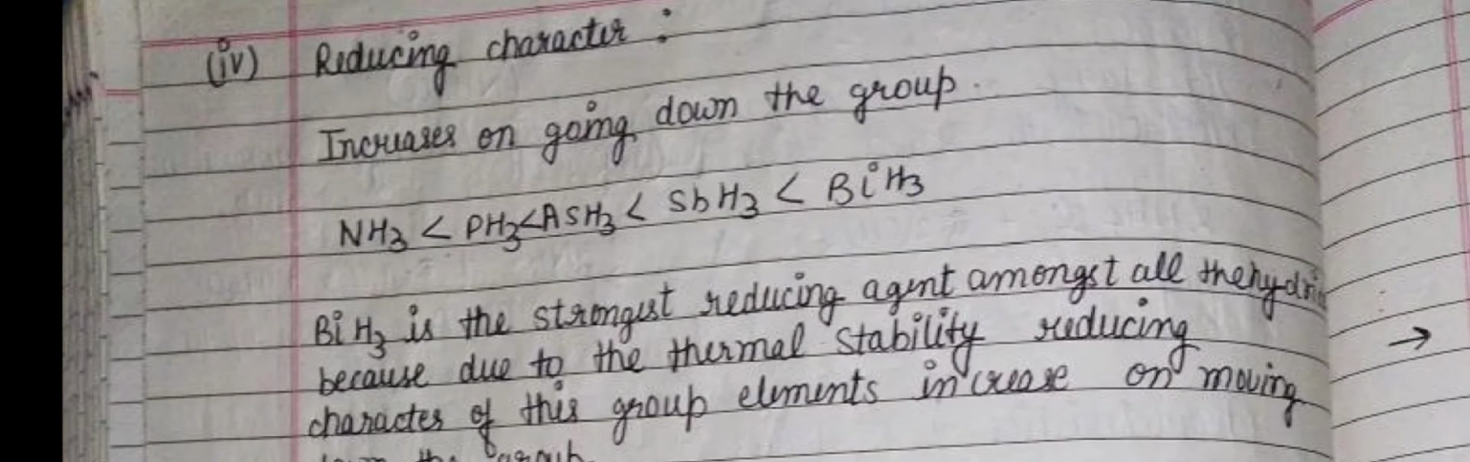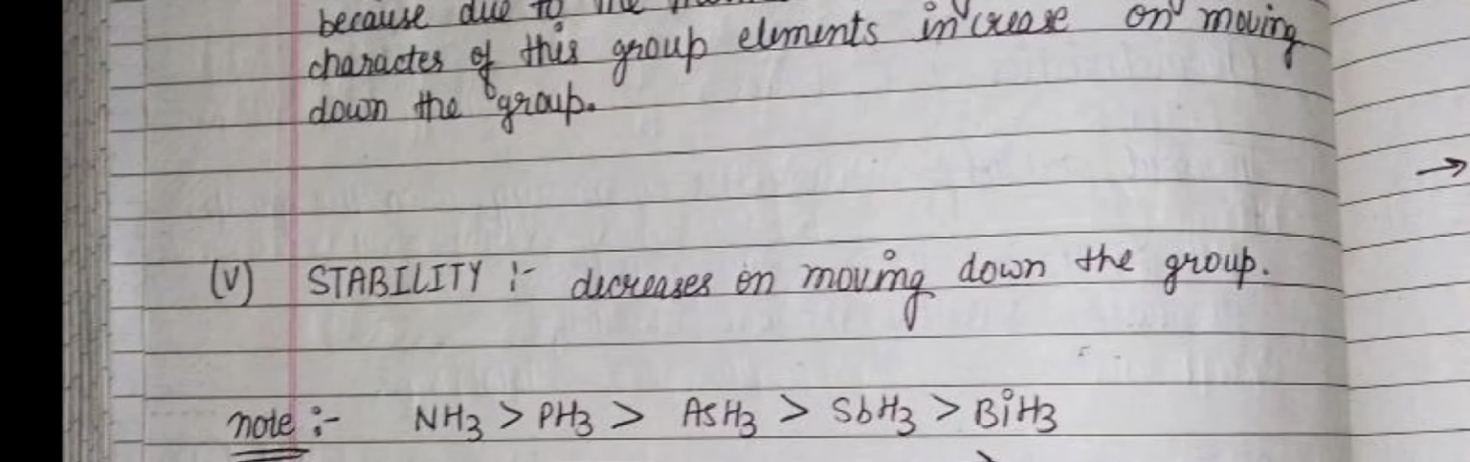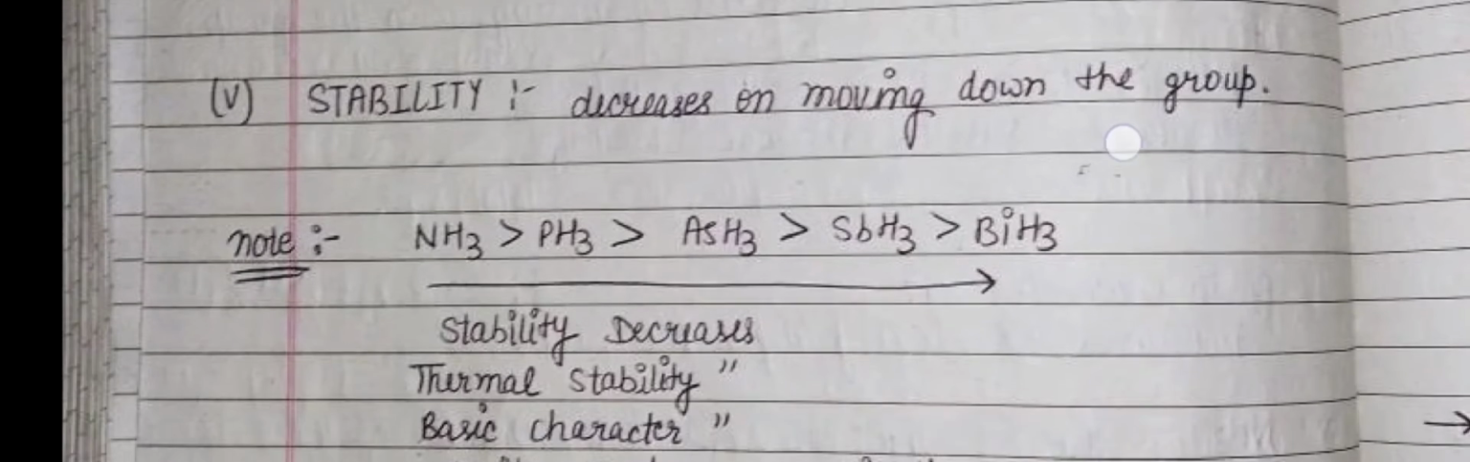Reducing character increases on going down the group, while oxidizing character decreases when we go from top to bottom in the group. So ammonia is the weakest reducing agent. Bismuthine is the strongest reducing agent. Ammonia is the least reducing agent due to its thermal stability. Reducing character of this group's hydrides increases on moving down the group. Stability decreases on moving down the group. Ammonia is more stable than the other hydrides.